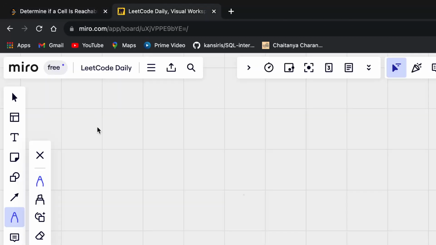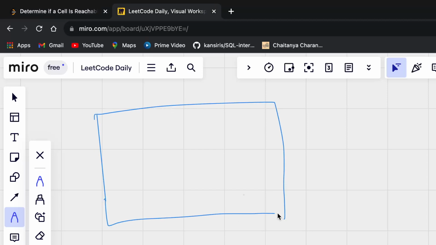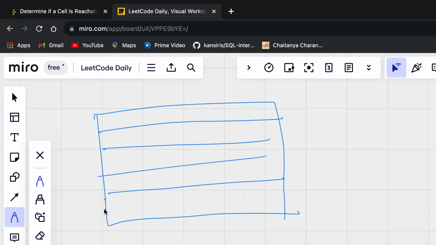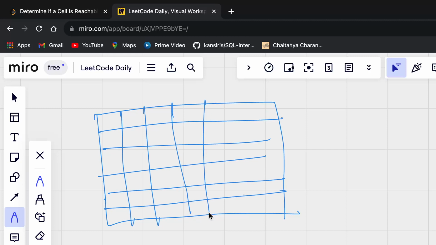What we are given is an infinite 2D grid, so you must assume it goes like this.